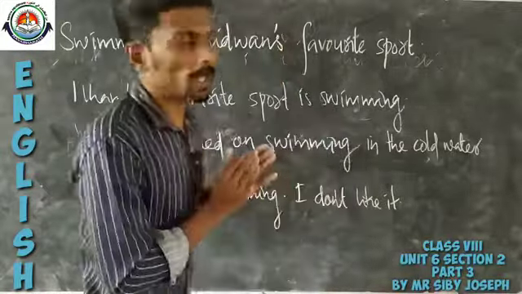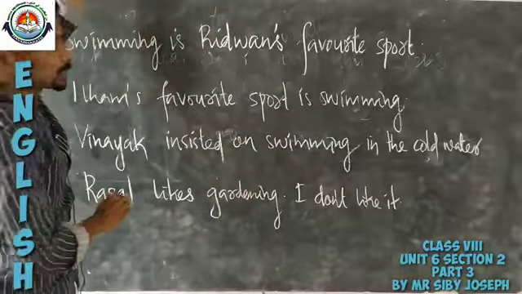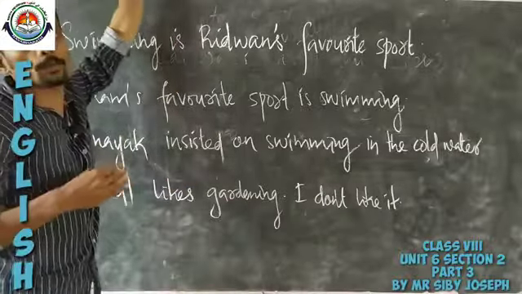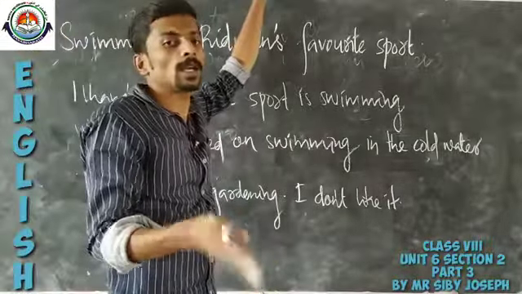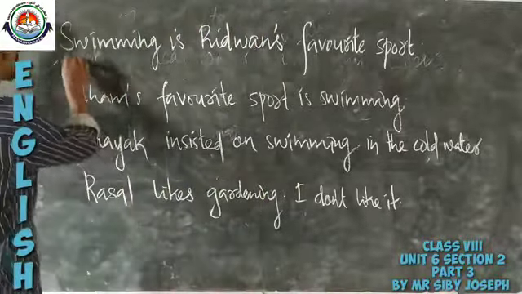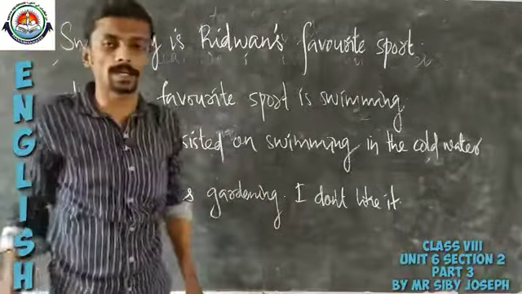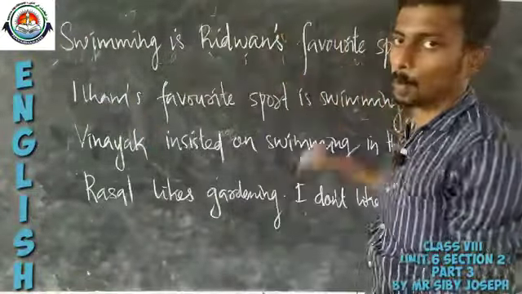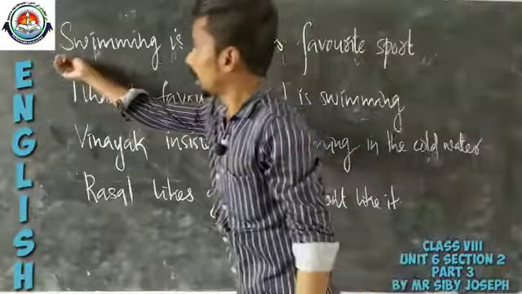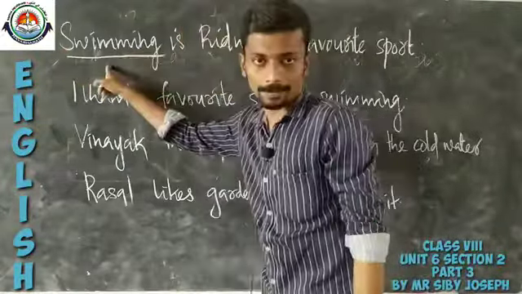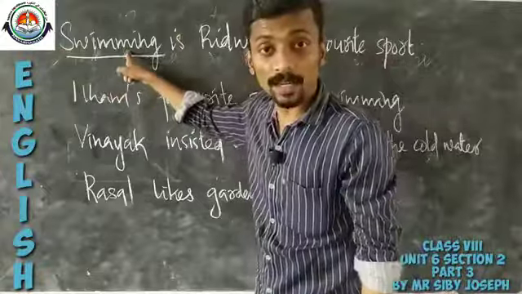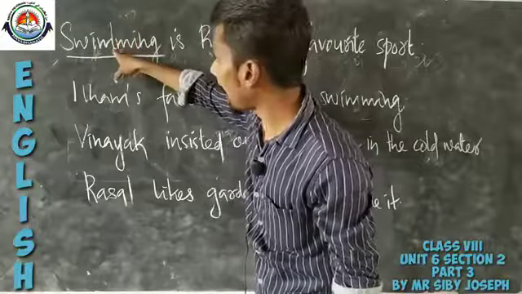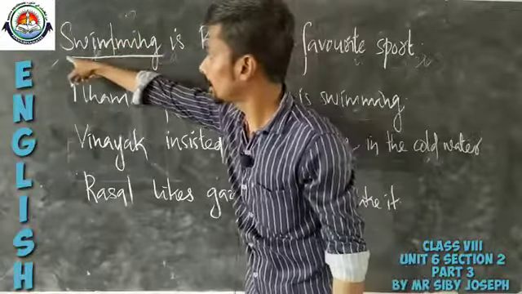Now all of you please look at these examples. With the help of these examples, I am going to explain what is included in your textbook. Look at the first one. Swimming is Ridwan's favorite sport. Please look at this word, swimming. Swimming originates from the root verb swim. So, by adding ing, we get the word swimming.